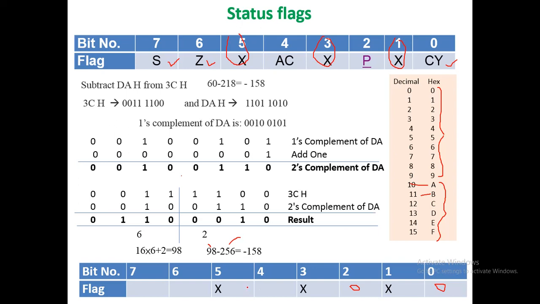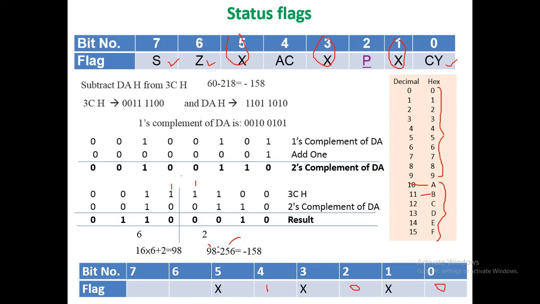The next flag is basically auxiliary carry. Now since there is carry from third bit to fourth bit, if you observe here, the sum here will be 1 1, that is actually 2, which is 10 in binary. So the result here is 0 and 1 will be carry. Then again 1 plus 1, that is again 10. So here result is 0 and 1 will be carry. Now thus there is a carry from third bit to fourth bit and therefore auxiliary carry is set to 1.